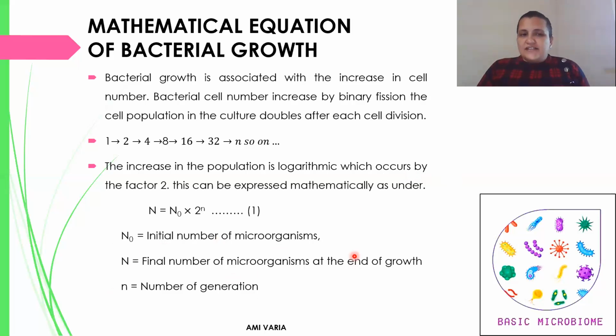The number of generations is the duplication of cell number in the bacterial culture.